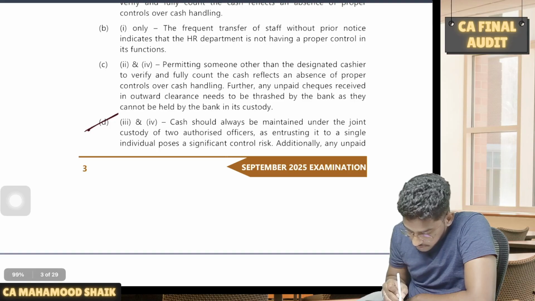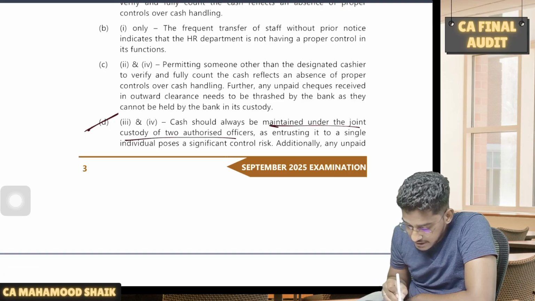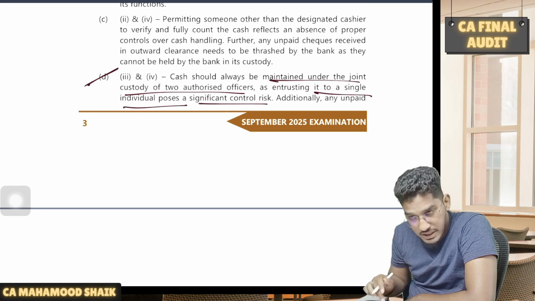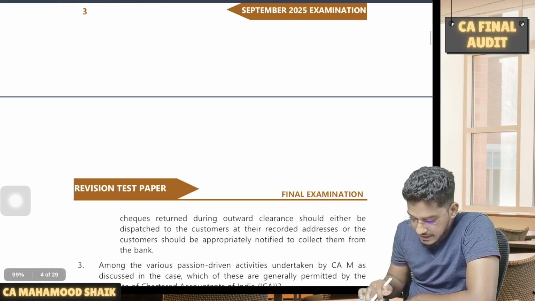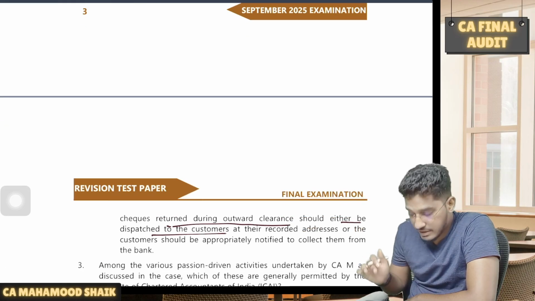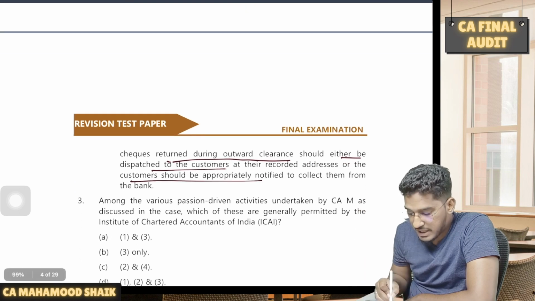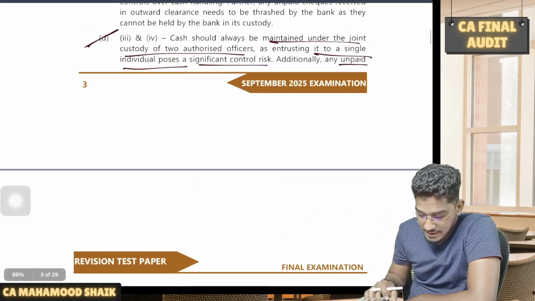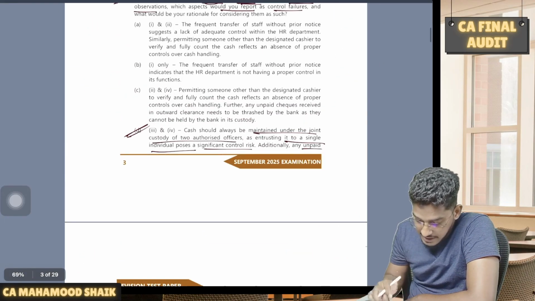Cash should always be maintained under joint custody of two authorized officers, as entrusting it to a single individual poses a significant control risk. Additionally, any unpaid checks returned during outward clearances should either be dispatched to the customers at their recorded addresses, or customers should be appropriately notified to collect them from the bank. So these two are inappropriate controls. So option is D here.